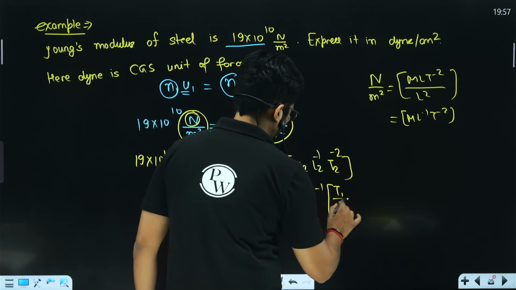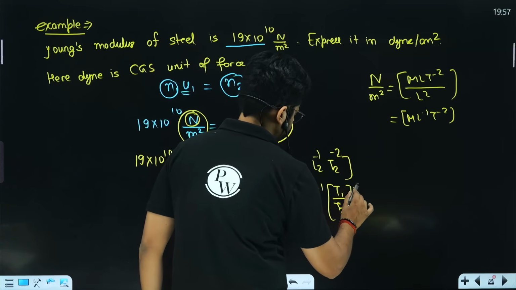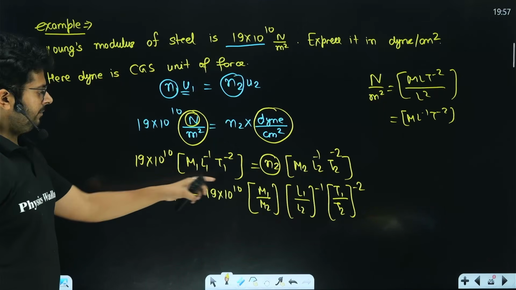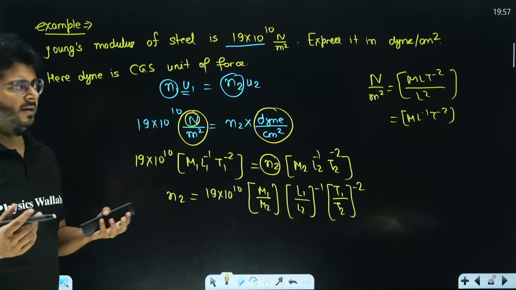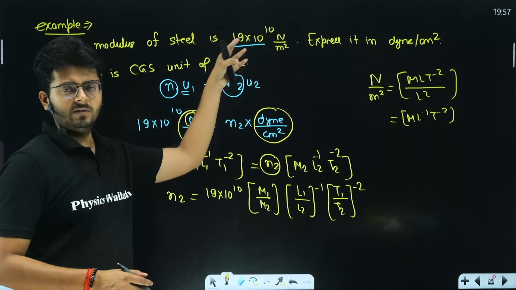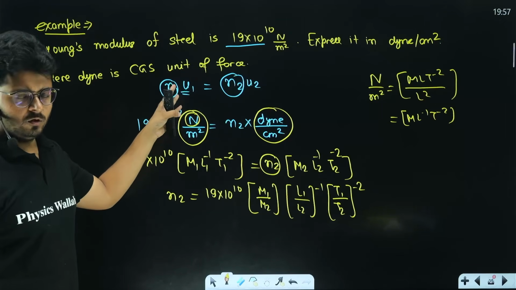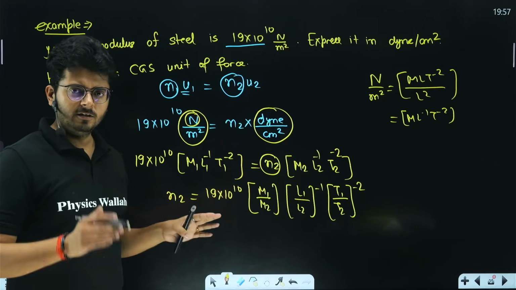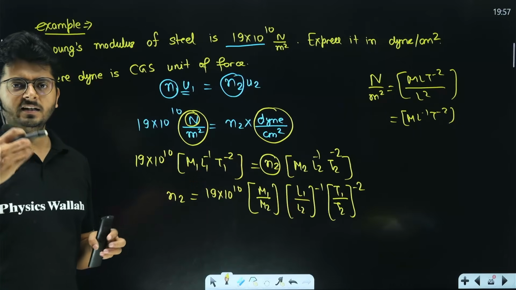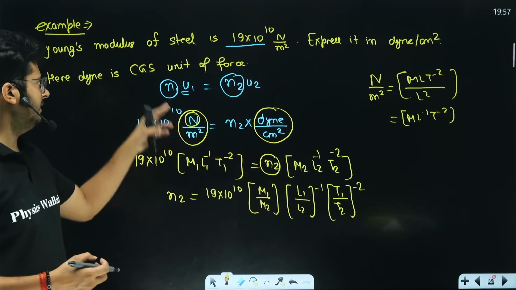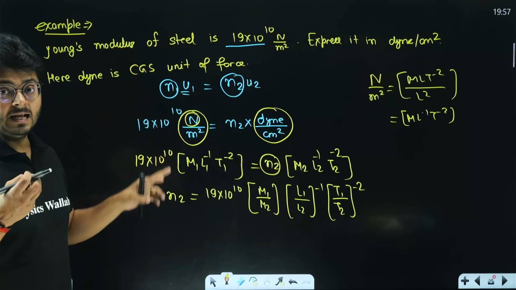Here we have T1 upon T2 to the power minus 2. Right. Okay. Now in the first system, M1 is representing the mass. So right now in the first system we have the MKS system going on for us, and here we have the CGS system going on for us. So M1 in the first system, mass is measured in kilograms. M2 is the second system where the mass is measured in grams, right?